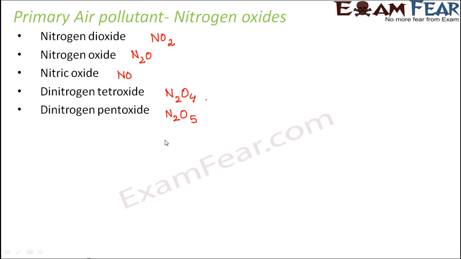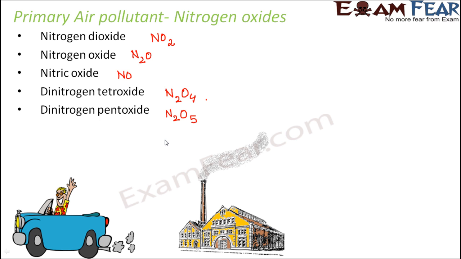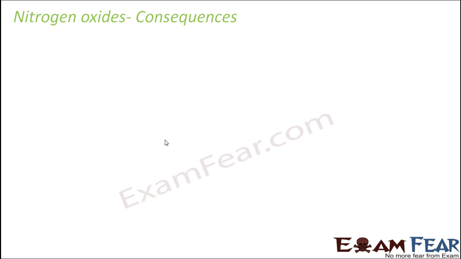Human activities, in the sense that the gases released from automobiles contain nitrogen oxides. The combustion in industries results in the release of nitrogen oxides. Denitrifying bacteria also release nitrogen oxides in the process of nitrogen fixation. So there are many different ways by which nitrogen oxides are released to the atmosphere, and that's how they pollute the atmosphere. So let's talk about the consequences of nitrogen oxides.